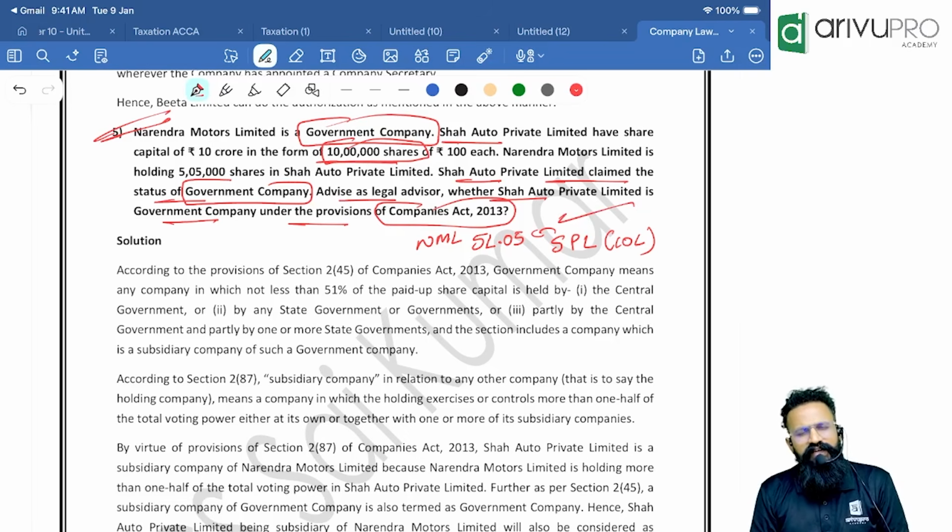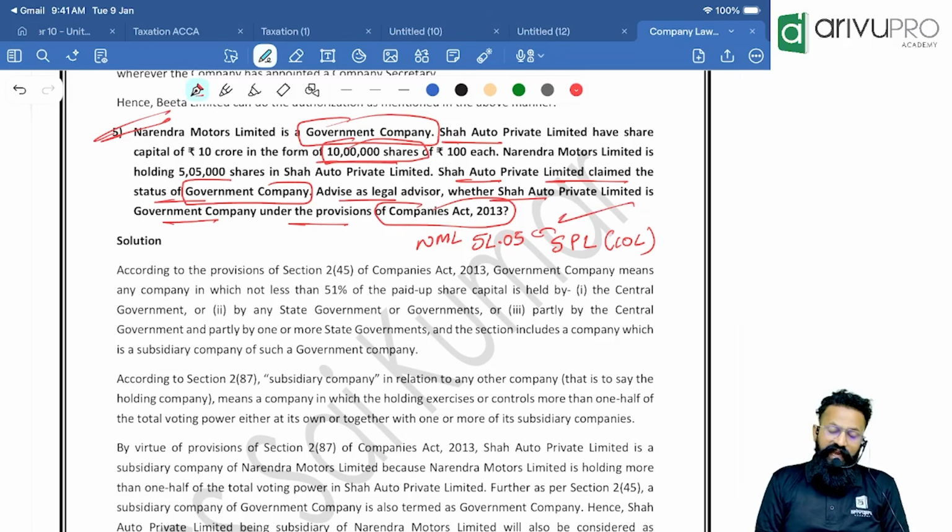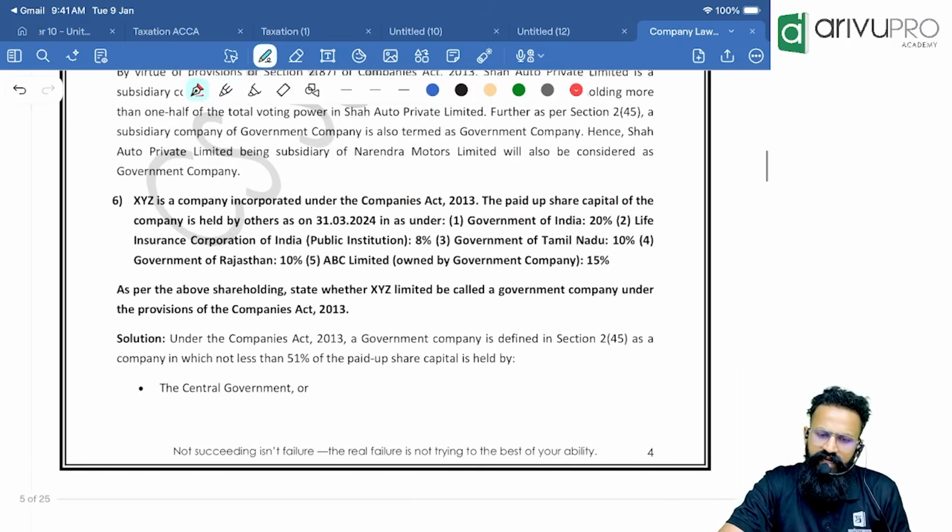So I am definitely holding more than one half of the total voting power, and hence I can be considered as a subsidiary company of Narendra Motors Limited. Now because Narendra Motors Limited is a government company, the subsidiary of a government company will be deemed to be a government company, and hence yes, Shah Auto Private Limited can claim the status of government company. That is my answer.